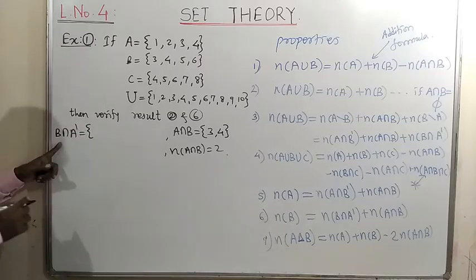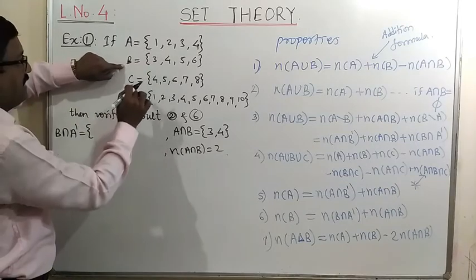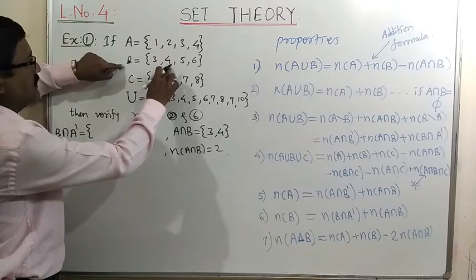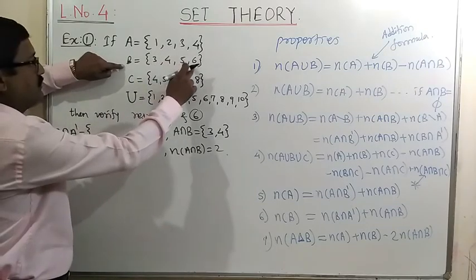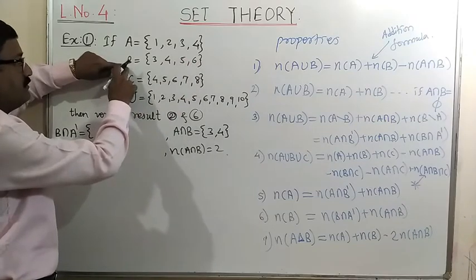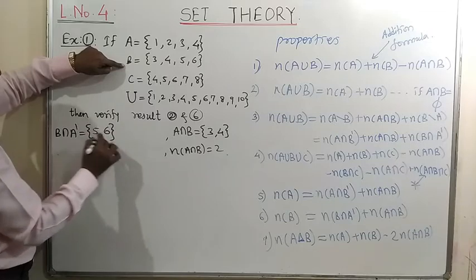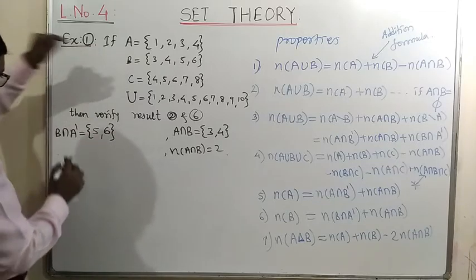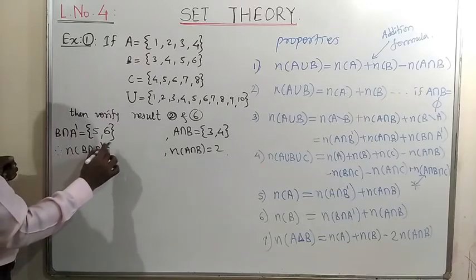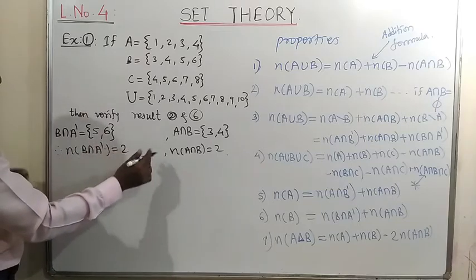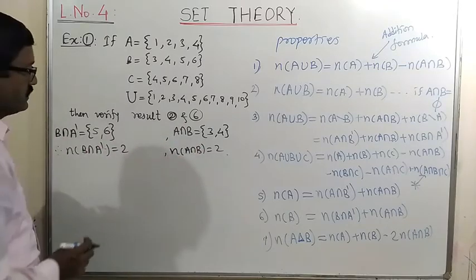This set is nothing but elements from B which are not in A. 3, 4 are in A, so we don't take these elements here. Only 5, 6 are the elements from only set B. So this B intersection A complement is a set containing elements 5 and 6. Therefore, the number of elements in B intersection A complement is equal to 2. A intersection B is the same, 3, 4. So the number of elements in that set is 2.